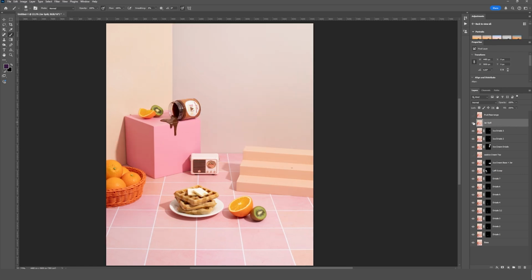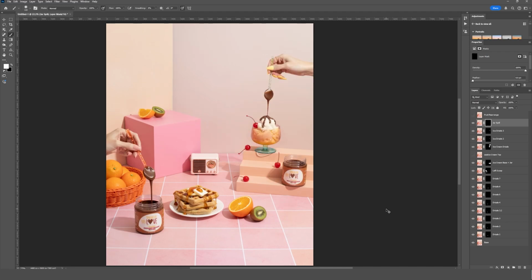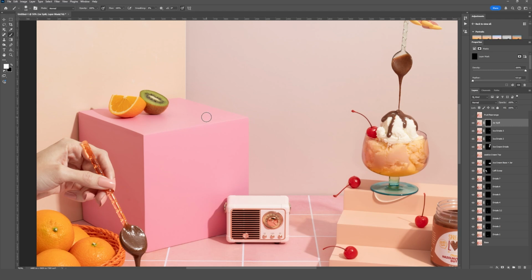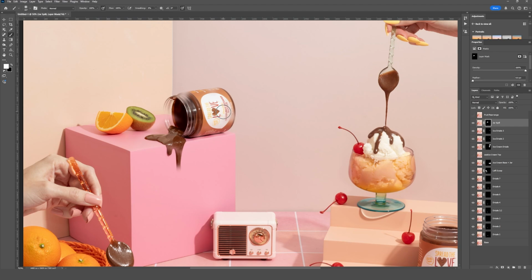So let's turn this on. And now there's another thing that I wanna show you guys that's really gonna come in handy when you're masking. So let's add our layer mask, invert. We're gonna zoom in here and let's just go ahead and roughly paint where we think this jar is. Make sure my hardness is down. Okay, so let's say we're happy with this. And this is a little exaggerated, but just to show you guys what I mean.